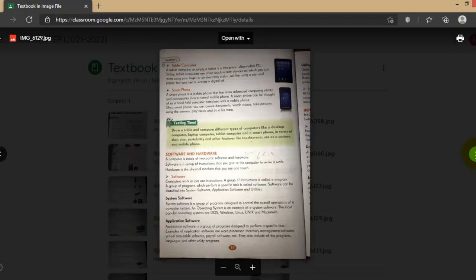So hardware and software. We all know that software is untouchable. That is not the physical part of the computer, and hardware is the physical part of the computer. Software is divided into system software, application software and utility programs. System software, one of the best examples is operating system. Some examples of operating systems are DOS, Microsoft Windows, Linux, Unix, Macintosh and all. Macintosh is for Apple.